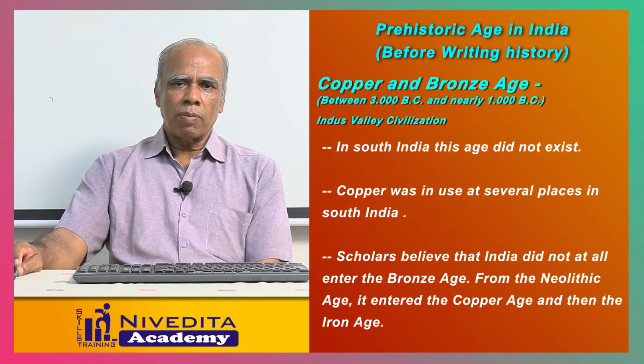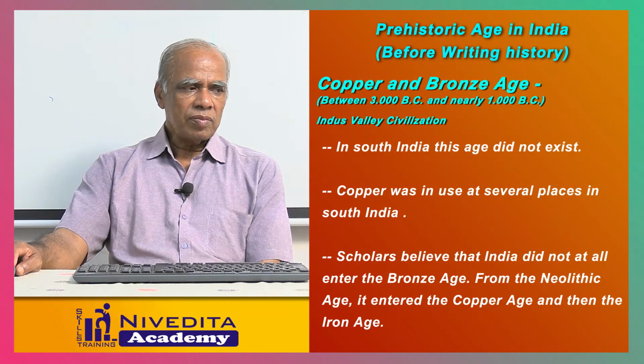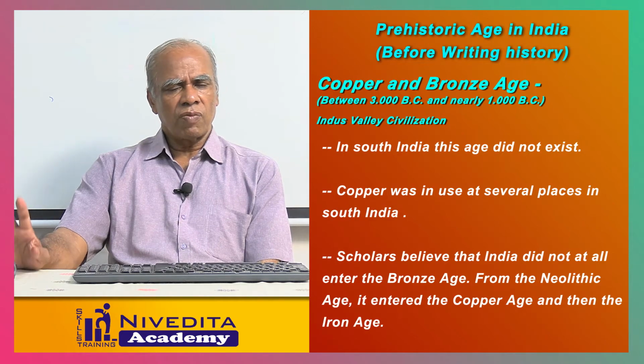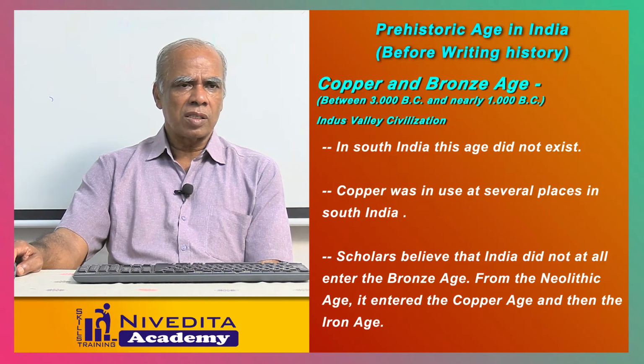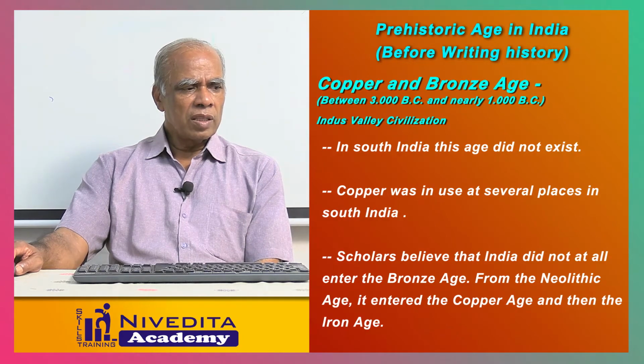Next one is the copper and bronze age. It is between 3000 BC to 1000 BC. We can say this is the initial stage of Indus Valley civilization. In South India this age did not exist. Copper was in use during this period. Scholars believe that India did not enter this kind of bronze age at all. These are found in some other countries, but in India, this bronze age was not at all there. From Neolithic age it entered the copper age and then iron age.